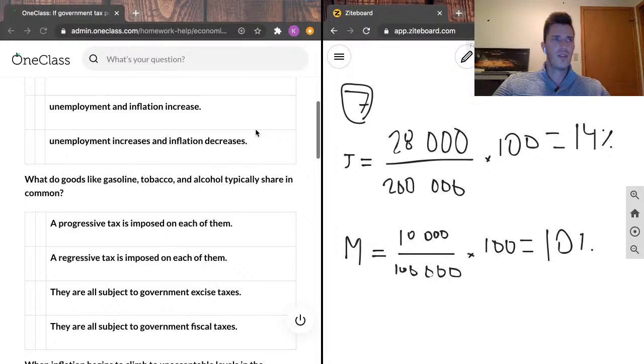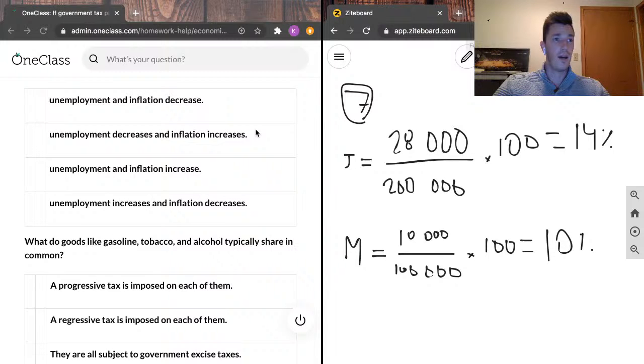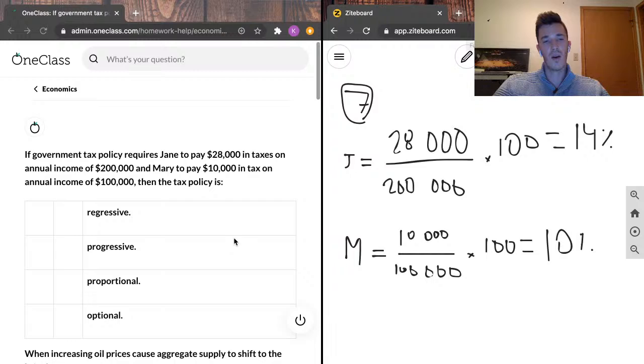Basically what they're trying to say is that a progressive tax rate increases as the taxable amount of your income increases. So for example, if this tax policy was proportional, then we would expect both Mary and Jane to be taxed at the same rate. Seeing that Mary's taxed at 10% and pays tax of 10 grand on an income of 100 grand, now seeing that Jane has twice the income of Mary, if this was proportional, you would expect her to also have twice the tax, and she would only be paying 20 grand in tax. But because we have a progressive tax, as income increases, so does the tax rate, and that's why Jane pays a higher overall tax than Mary does.